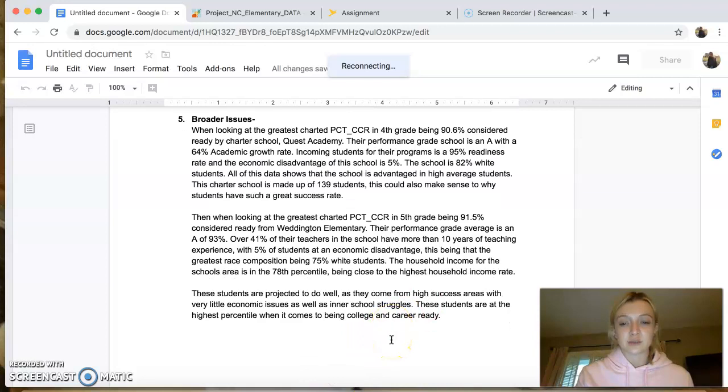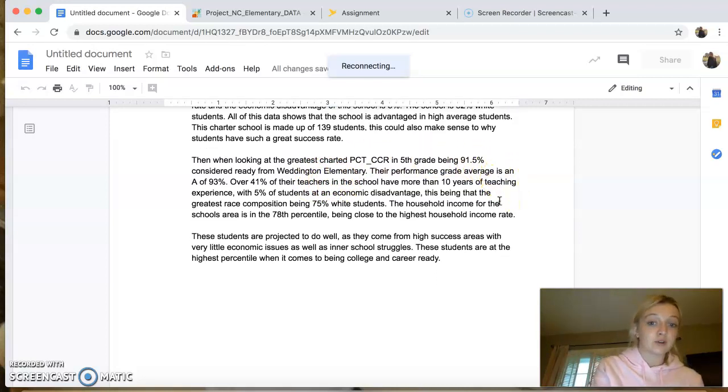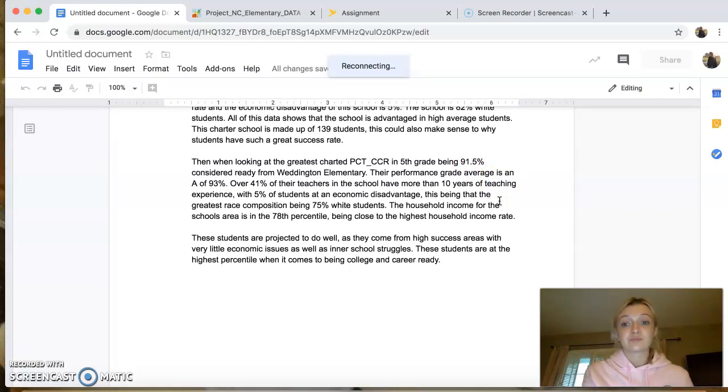so that helps probably their success rate. Then looking at the same data points for 5th grade, we looked at Weddington Elementary, and based on their data, they were 91.5% considered ready for a career in college in that elementary school.